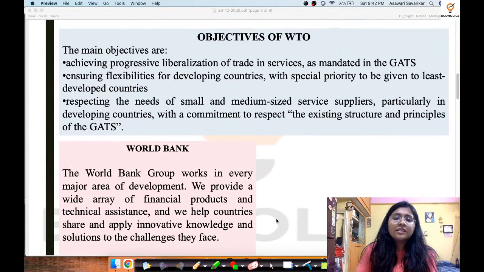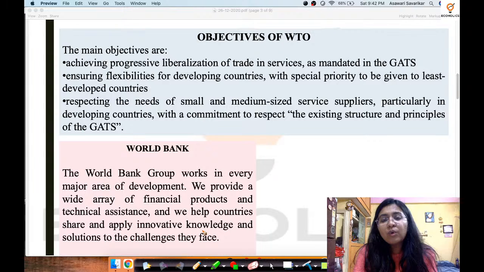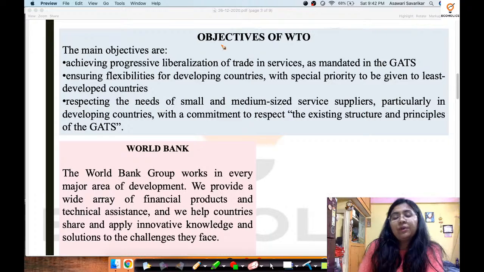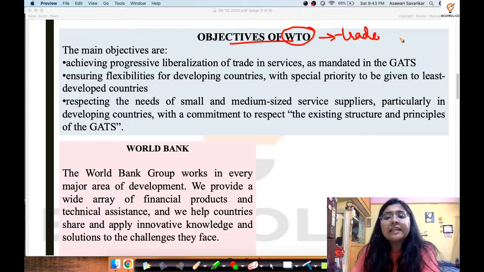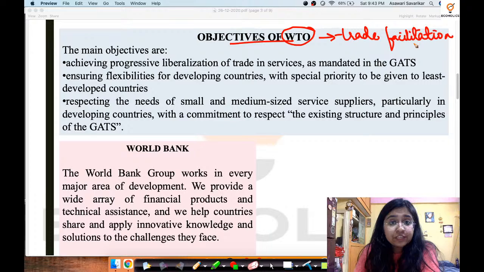Now following up this question, I also have a few things for you all. Let us also discuss some of the objectives of the World Trade Organization and the World Bank. Of course there are plenty of objectives of a variety of other international organizations as well, but I would like you all to focus on those objectives. Let us first look at the objectives of the World Trade Organization. World Trade Organization definitely means that it would be indicating trade facilitation. Trade facilitation. That is the first thing, of course, globally.